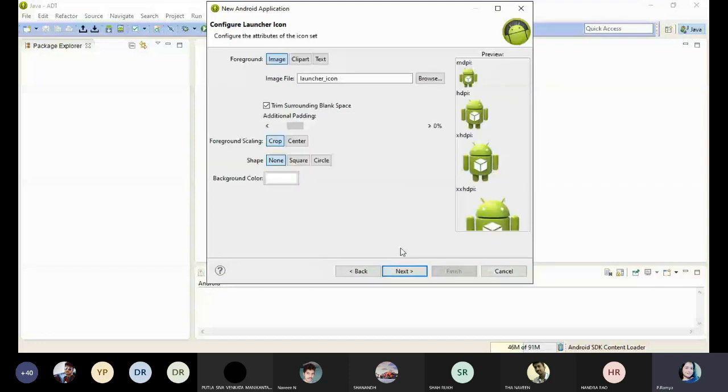Is the screen visible? The configure launcher icon screen, is it visible to everyone? I'm asking because this slide is very important.